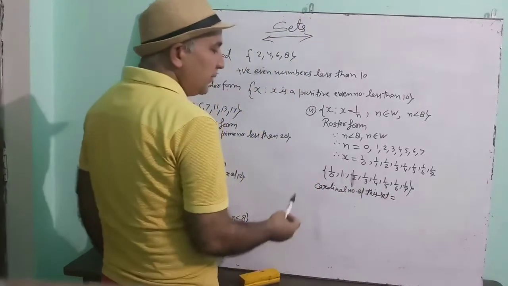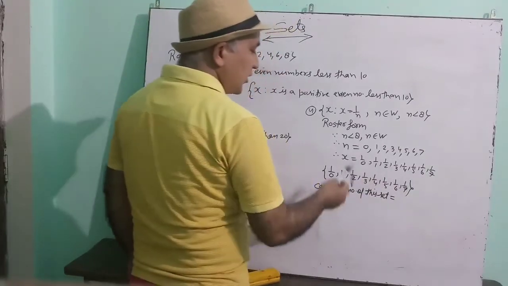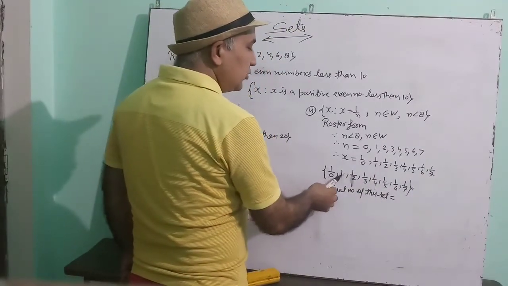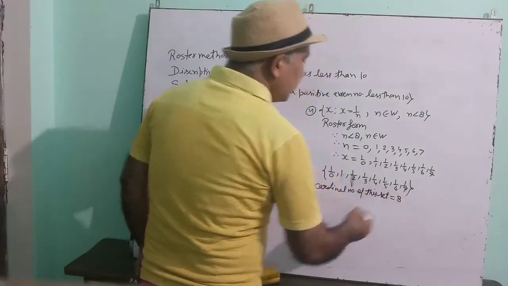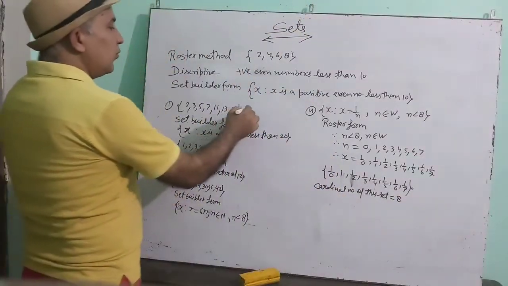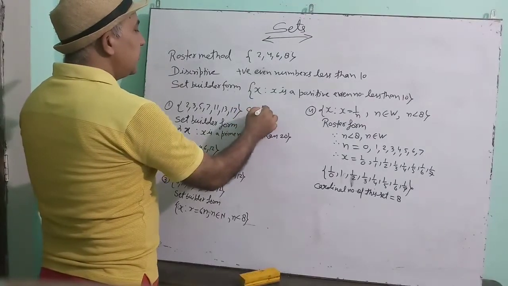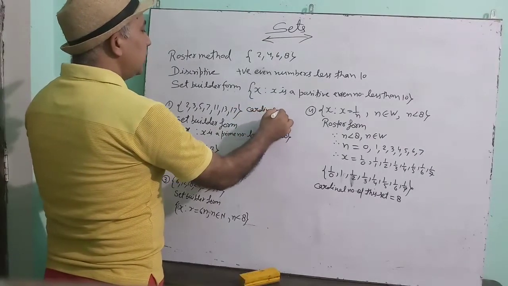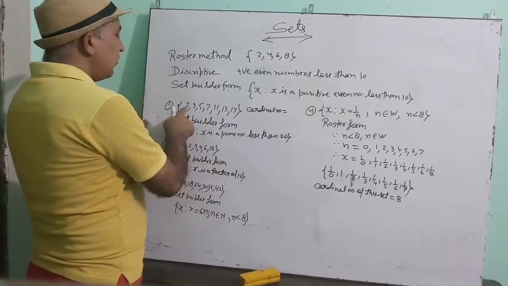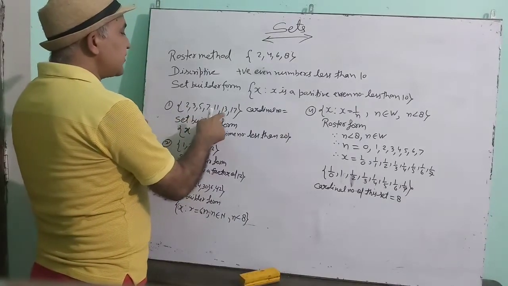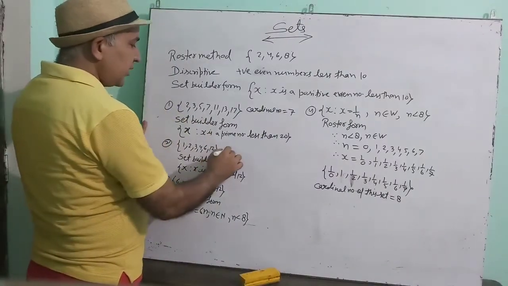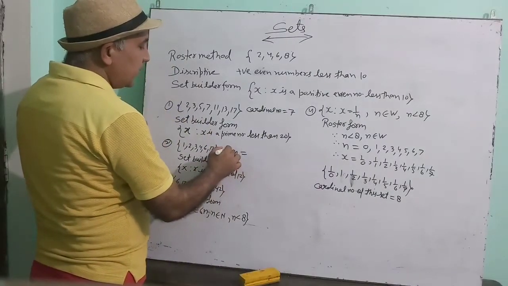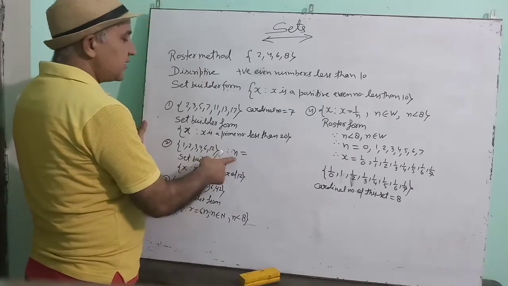Okay. Now suppose that you have to write the cardinal number of this set. Cardinal number means number of elements. So count how many elements are there. 1, 2, 3, 4, 5, 6, 7, 8. So the cardinal number is 8. Similarly here, what will be the cardinal number? Cardinal number is equal to 1, 2, 3, 4, 5, 6, 7. Count the elements, that will be the cardinal number. Cardinal number is represented by n also. N is the cardinal number.